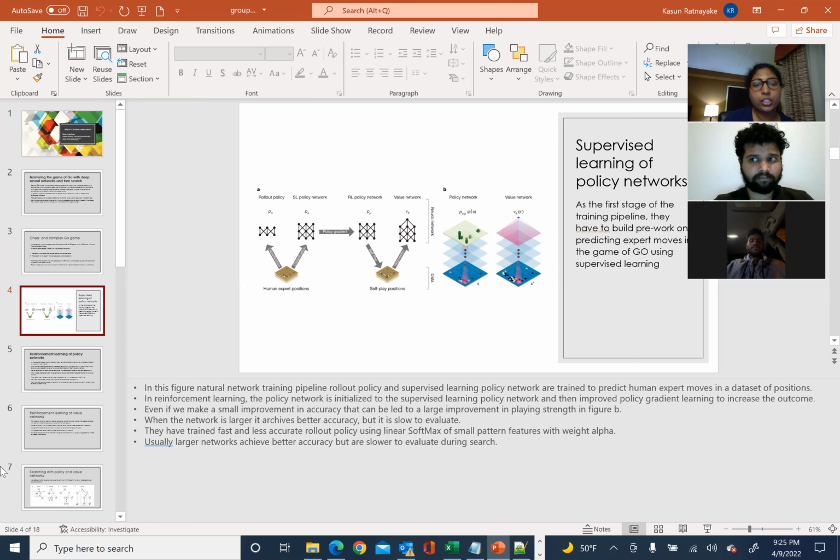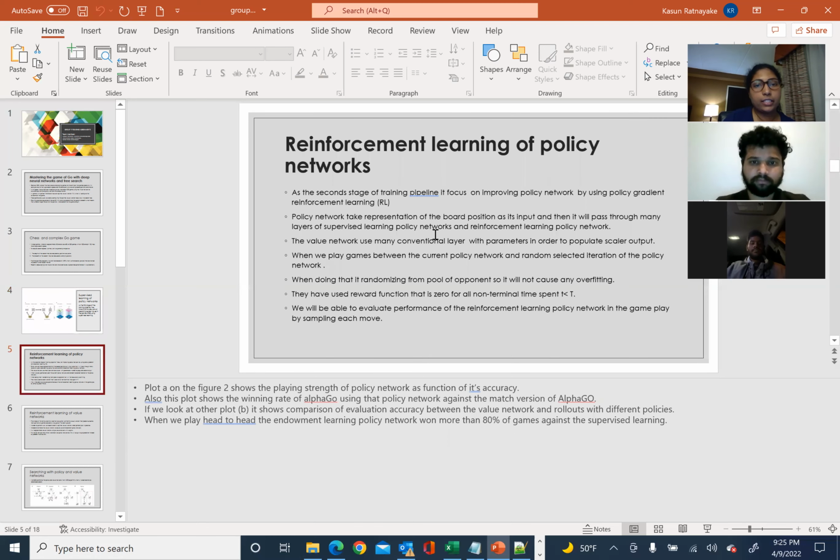When the network is larger, it achieves better accuracy, but it can slow down the evaluation. When we go to the next, the second stage of the training pipeline is reinforcement learning of the policy network. It focuses on improving the policy network by using policy gradient reinforcement learning. The policy network takes a representation of the board position as its input, and then it passes through many layers of the supervised learning policy network and reinforcement learning policy network.